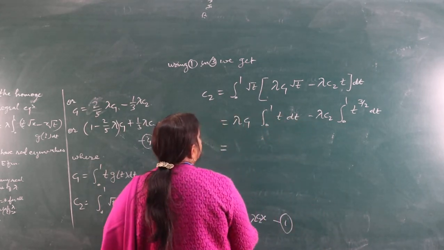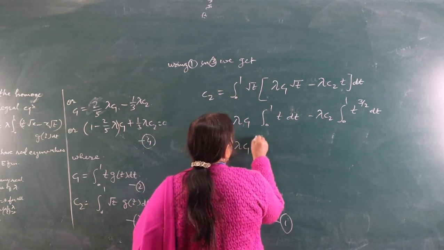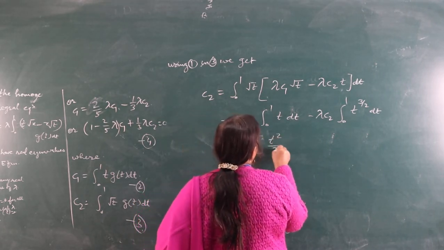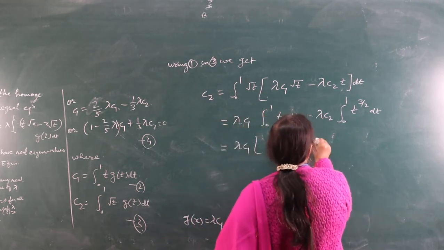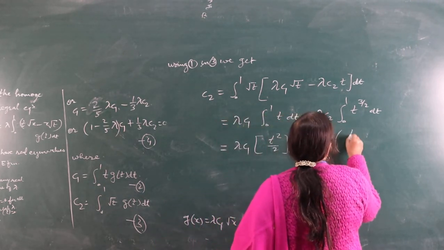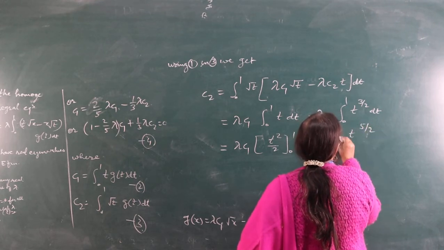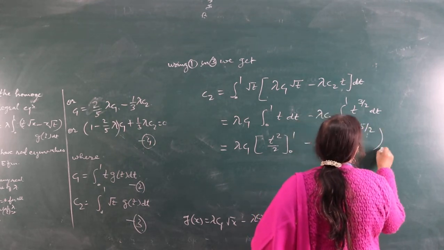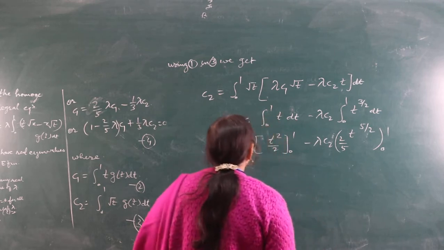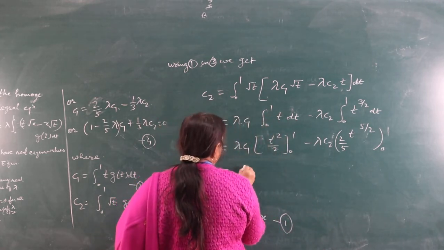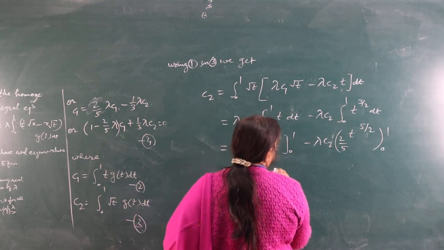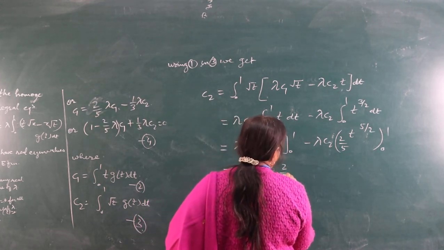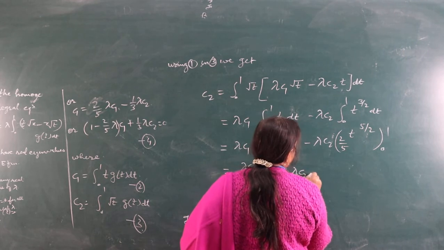This is equal to λ c1 t²/2 from 0 to 1 minus λ c2 t^(5/2)/(5/2) from 0 to 1. This is equal to λ c1/2 minus 2/5 λ c2,